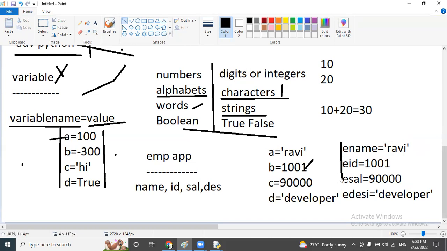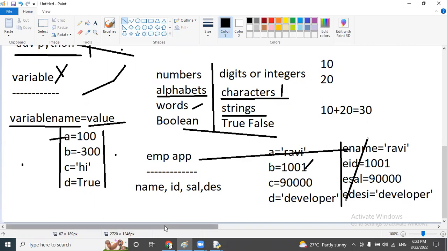But when it comes to second person variables, here we'll get clear data. And in the same way, these are relevant to your application also. So that's why whenever we create any variable, the variable name should always be meaningful and relevant to your application. Even ename, EID, these are also not fixed. You can write employee name, employee salary, employee ID, but it should always be meaningful and easy to use.